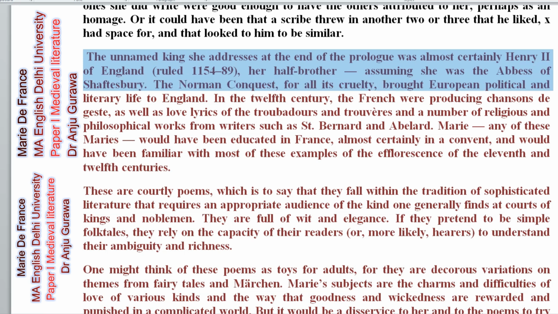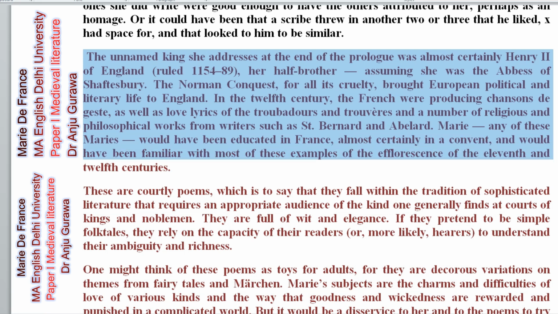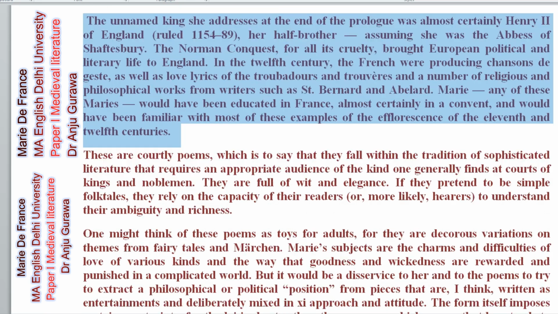The Norman Conquest, for all its cruelty, brought European political and literary life to England. In the 12th century, the French were producing chansons de geste, as well as love lyrics of the troubadours and trouvères, and a number of religious and philosophical works by writers such as Saint Bernard and Abelard. Many of these would have been educated in France, almost certainly in convents, and would have been familiar with most of these examples of the efflorescence of the 11th and 12th century.